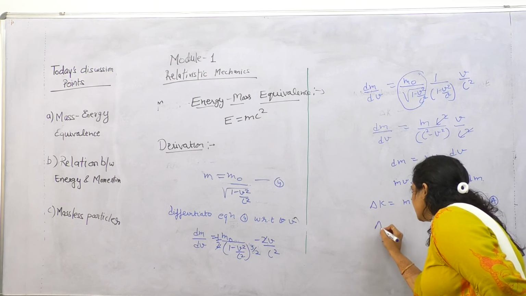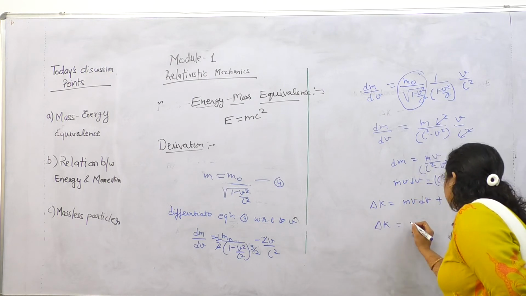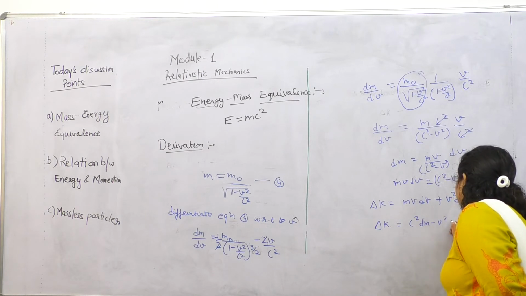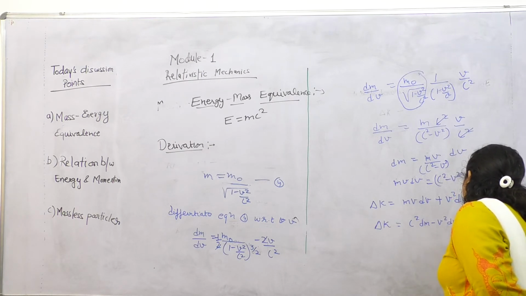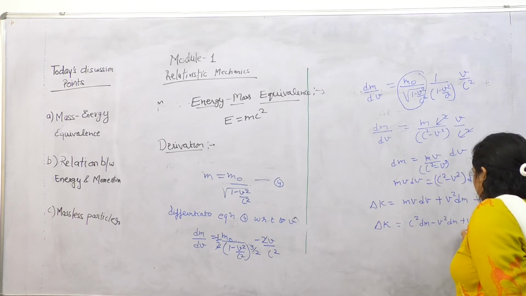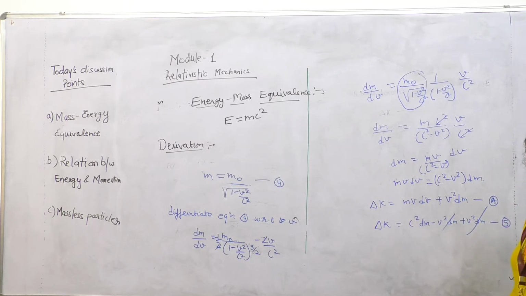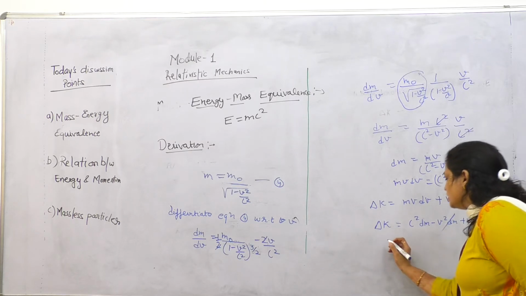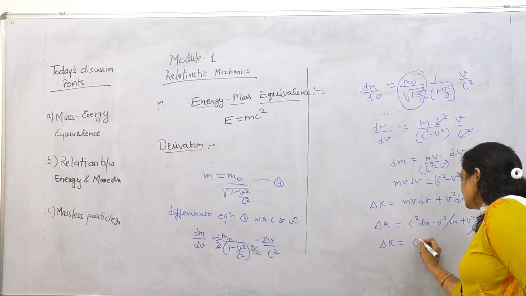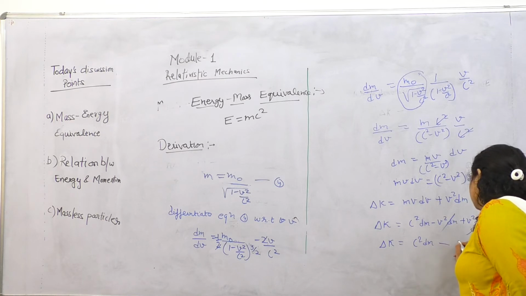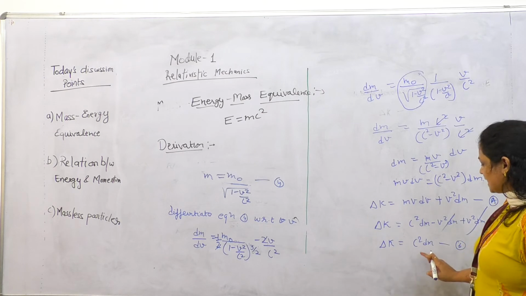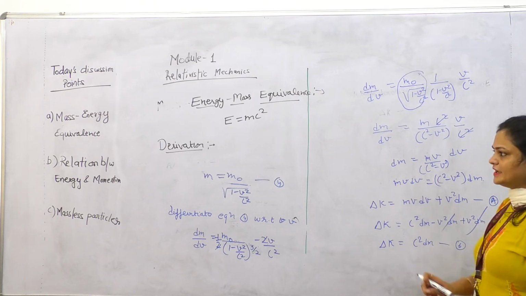We get delta k is equal to c square dm minus v square dm plus v square dm. This is equation 5. This is minus v square dm plus v square dm, and it is cancelled out. So we get delta k is equal to c square dm. This is equation number 6. Now delta k is equal to c square dm.